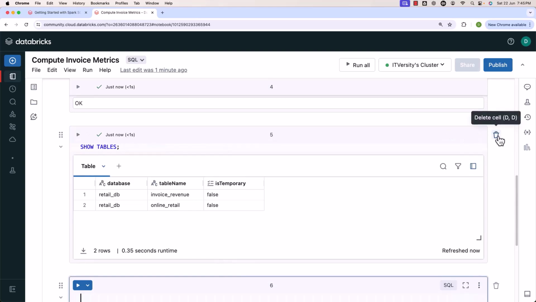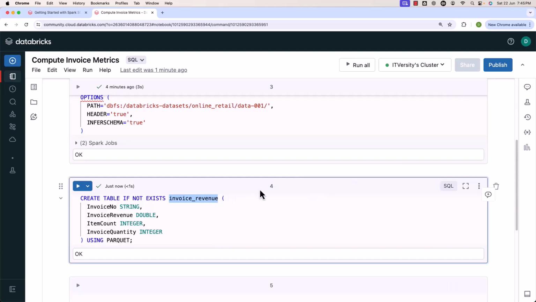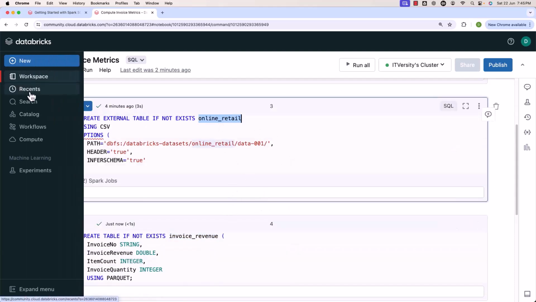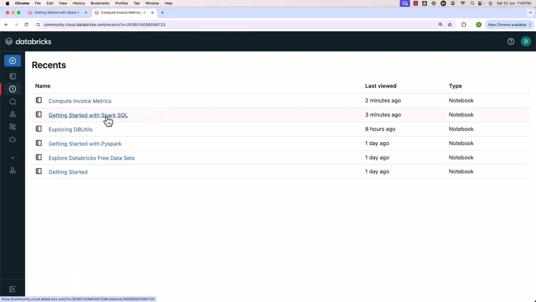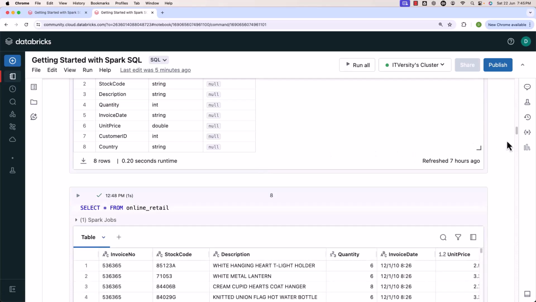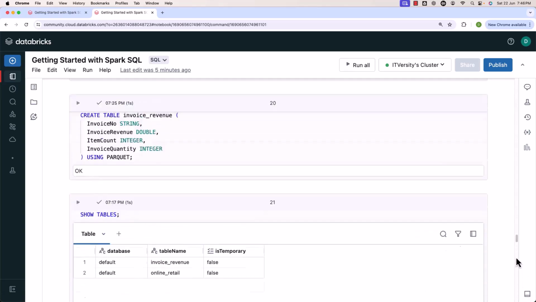Now it is time for us to use the insert statement to populate the data into the target table by querying from the online retail table. Again, let me go to recents here. Let me go to getting started with Spark SQL. Let me scroll down completely. Towards the end, we have the required insert statement. It is nothing but this one.